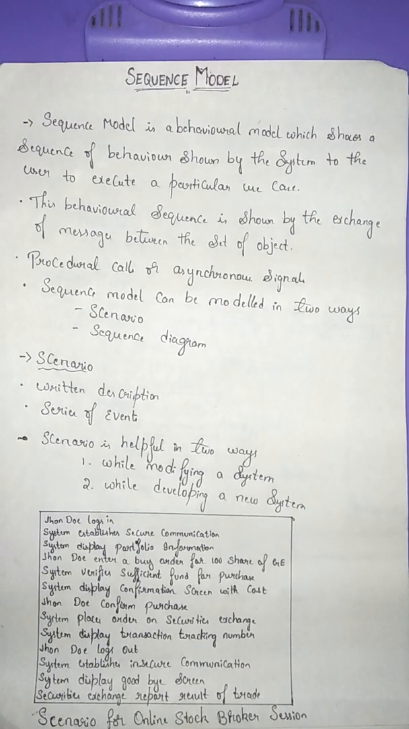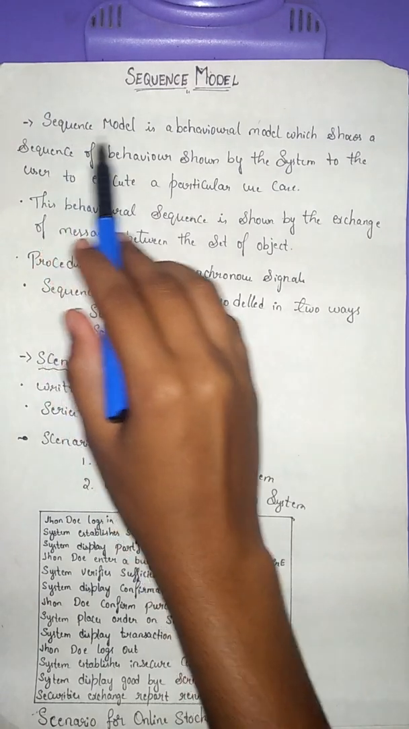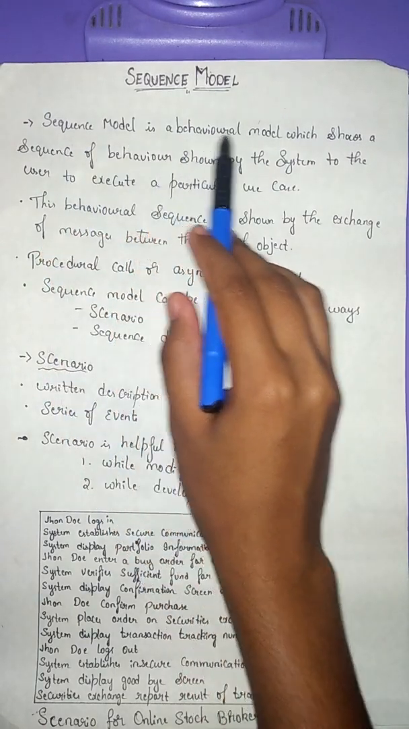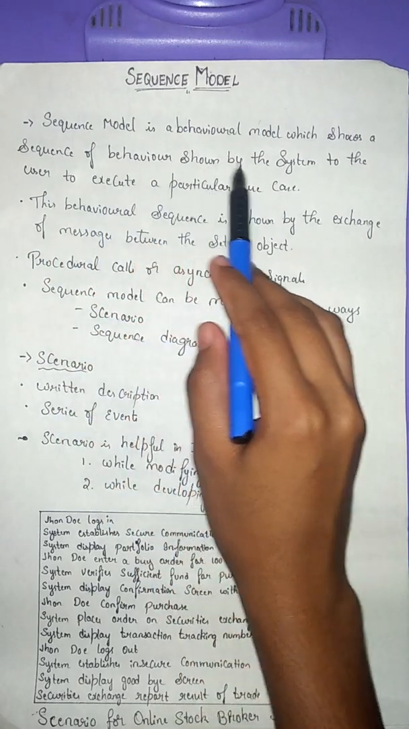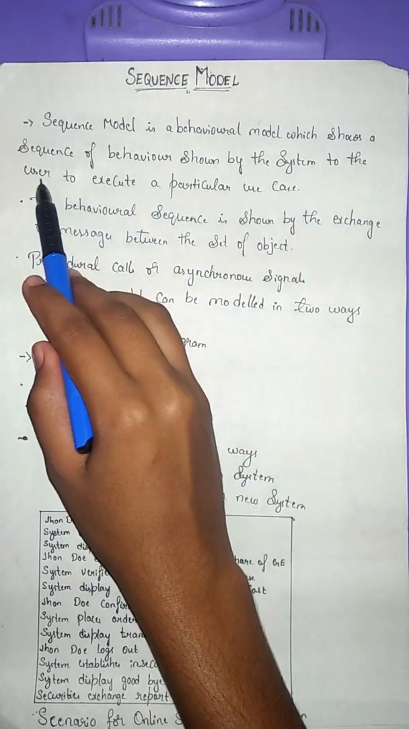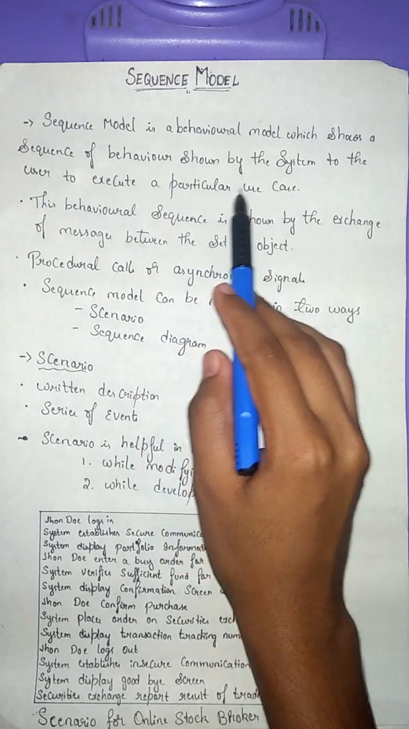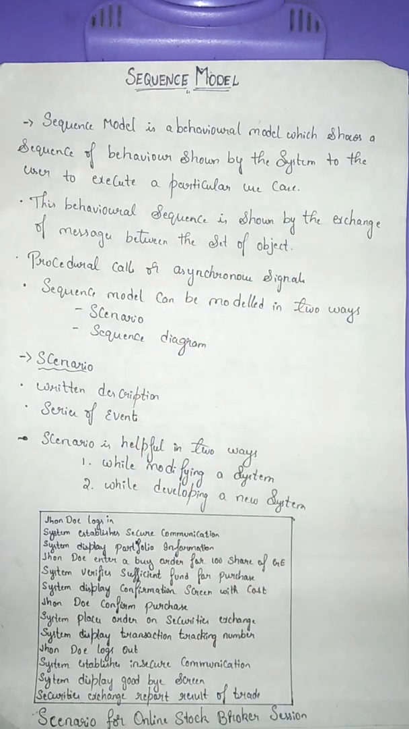Today let us discuss the sequence model. So let us get to know what is meant by a sequence model. A sequence model is a behavioral model which shows a sequence of behavior shown by the system to the user to execute a particular use case.